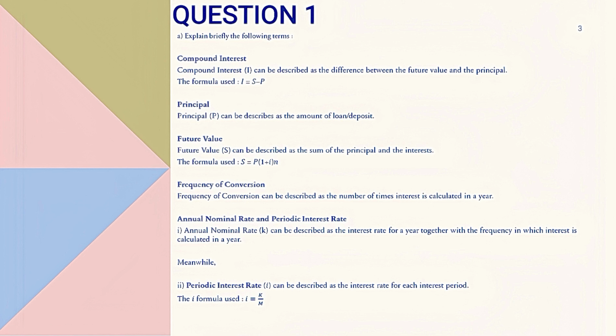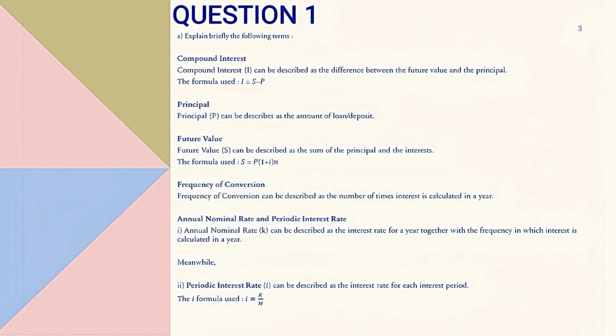Thirdly, let's discuss future value. We can describe the future value as the sum of the principal and the interest. Also, the formula used is S equals P(1 + i)^n. Next, we will continue with frequency of conversion. Frequency of conversion can be described as the number of times interest is calculated in a year.